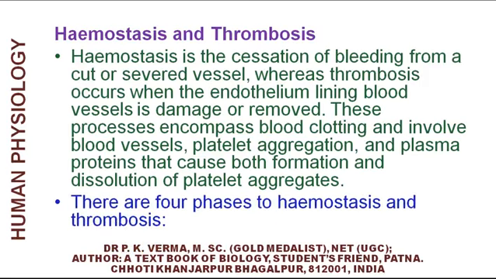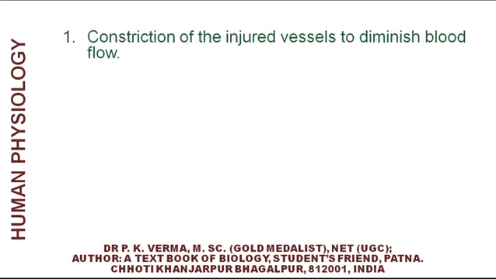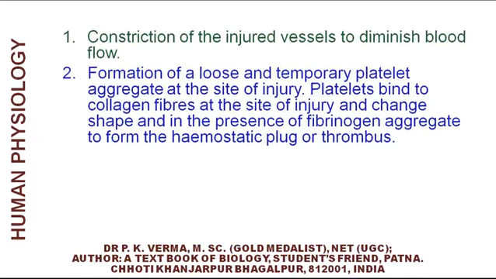There are four phases to hemostasis and thrombosis. First, constriction of the injured vessels to diminish blood flow. Second is formation of a loose and temporary platelet aggregate at the site of injury.